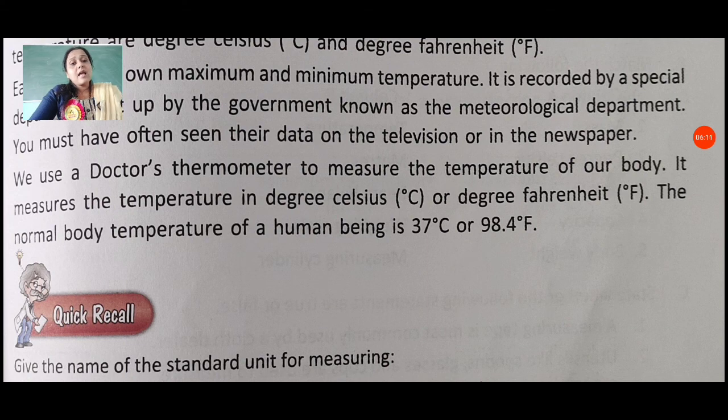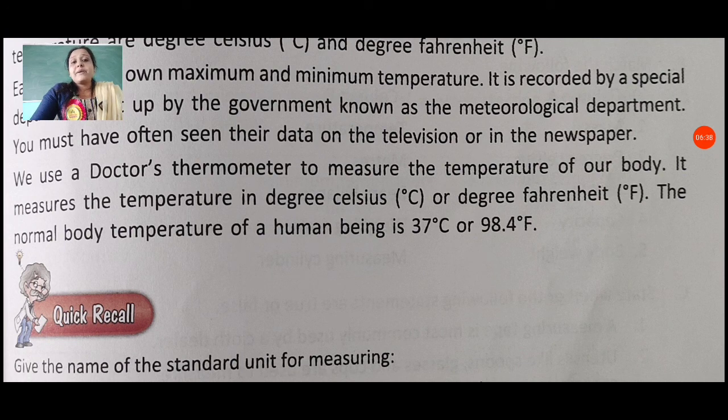Different containers have different capacity to store water in them. Then we have mass. We have also discussed the standard units, the gram and kilogram. Then temperature. Whenever we want to measure the temperature, we use the different kinds of thermometers which are available.